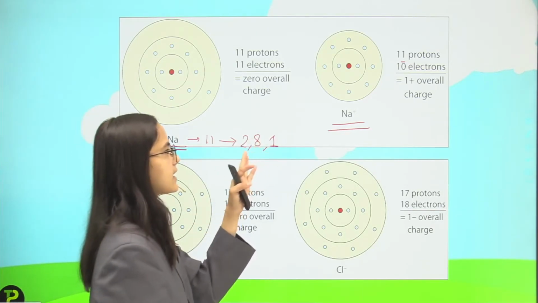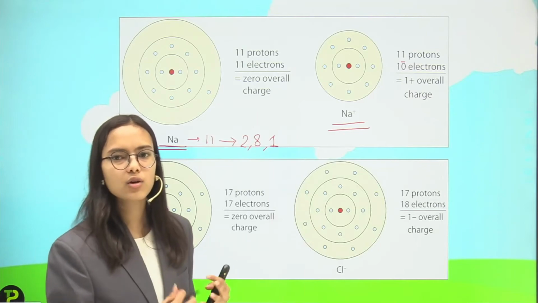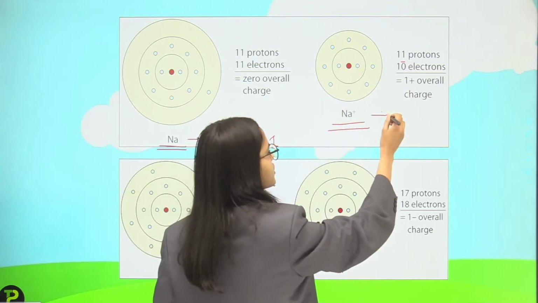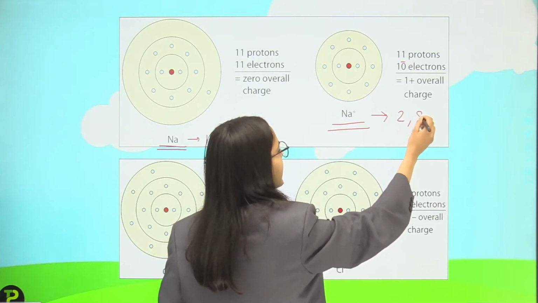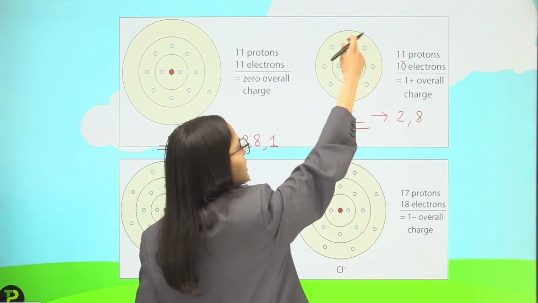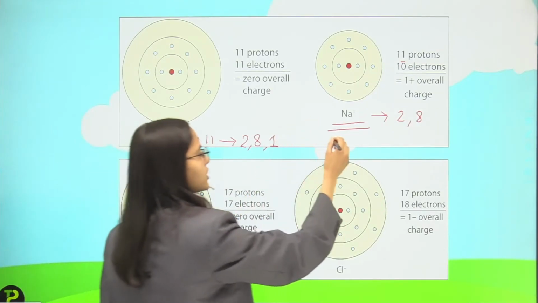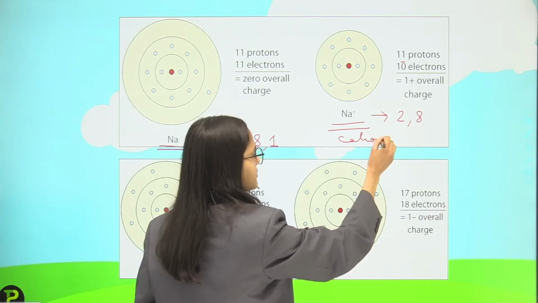So that gives us the valency also, and the electronic configuration of this Na+ will be 2, 8. You can see the 2 electrons in the first shell and then 8 electrons in the next shell. So this is an example of a cation.